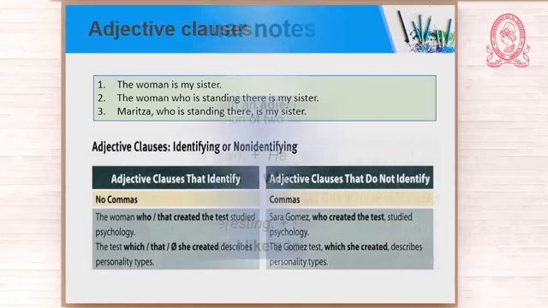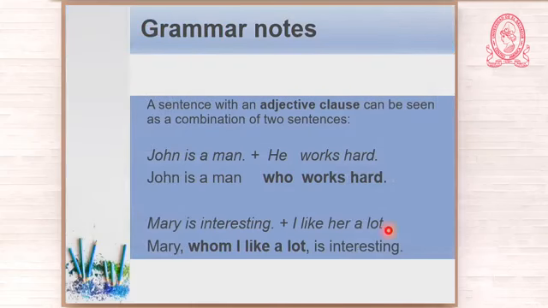Let us continue with our lesson and let us review. Okay, I'm going to give you some information. Part of it is review, and I'm going to give you some other pieces of information. Look at this. A sentence with an adjective clause can be seen as a combination of two sentences. You have, for example, John is a man.